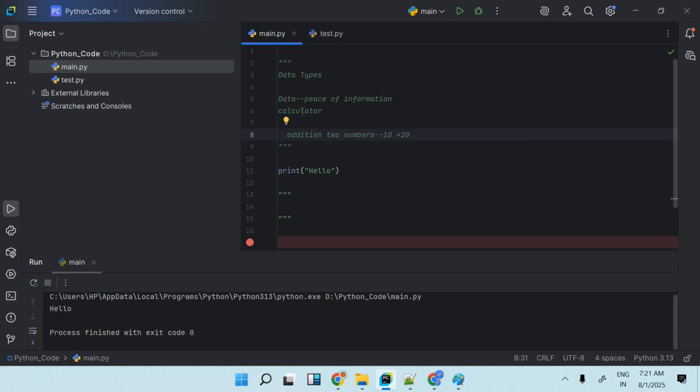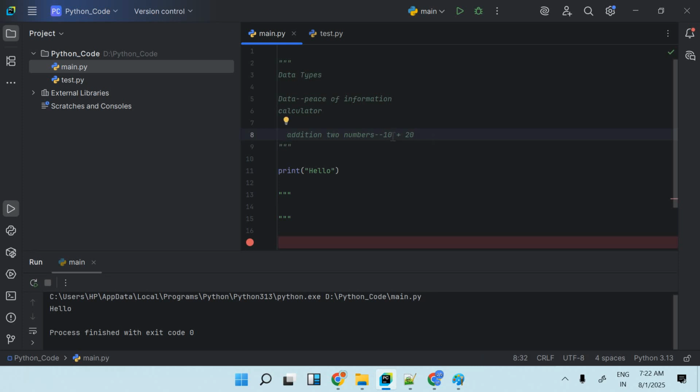So addition of two numbers. Let's take the example of a calculator. It's a simple one, right? Everyone does use it in the day-to-day routine. With the help of that, you will understand easily what is the data, right? So here I am giving 10 and 20. So 10 is one value and 20 is one value, right? Let's say I am asking this of a human. I am a person and I want to perform addition of two numbers, 10 plus 20.